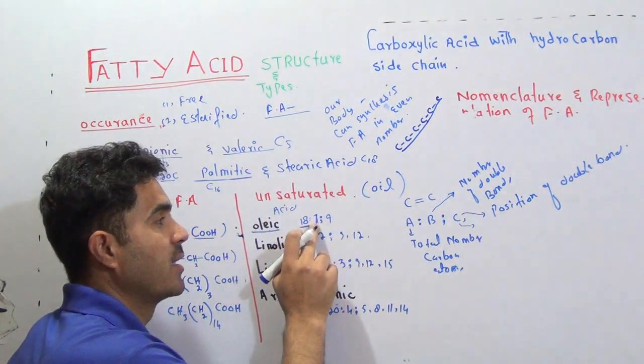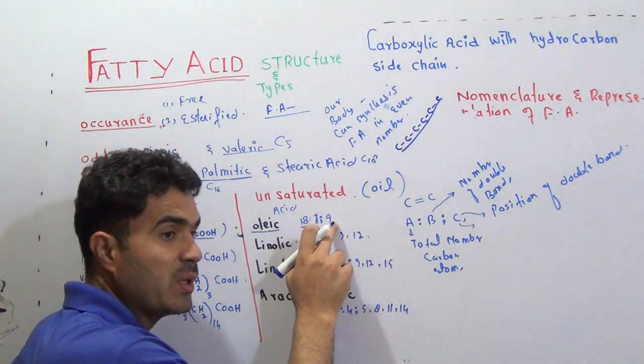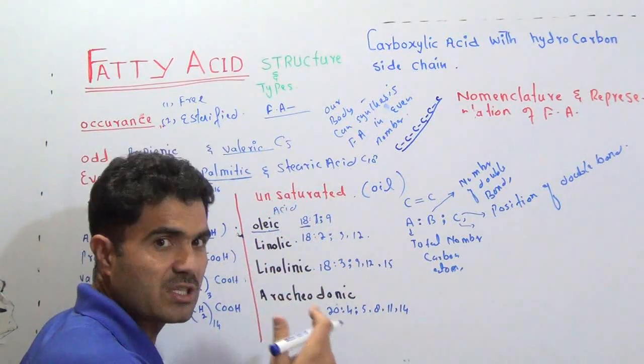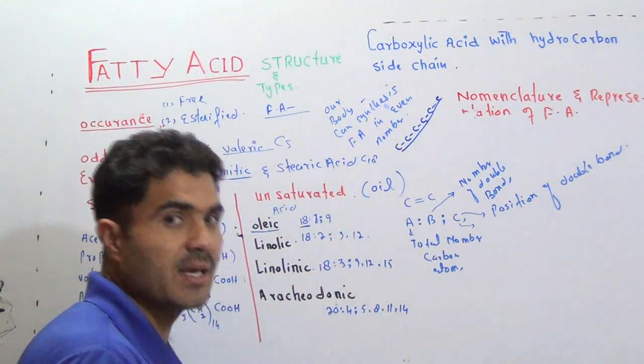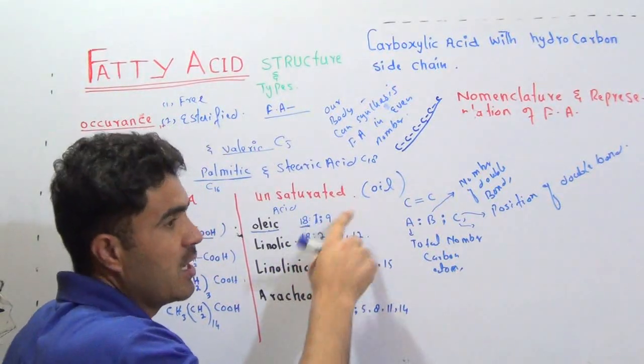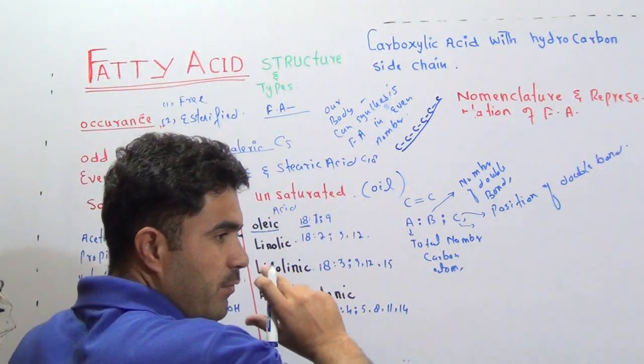That double bond is present between carbon number 9 and 10. What comes after 9? Of course 10. So you have to write that the double bond is present between carbon 9 and 10, because we always write numbering from left to right.